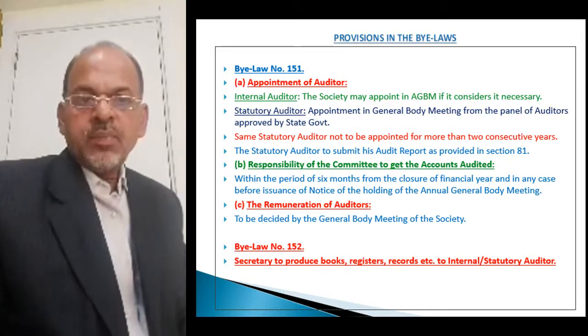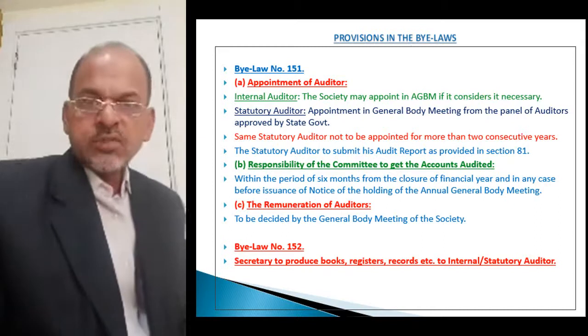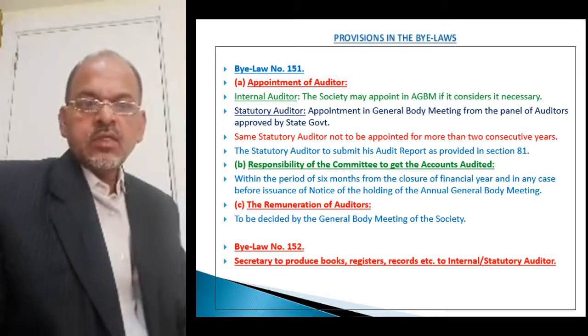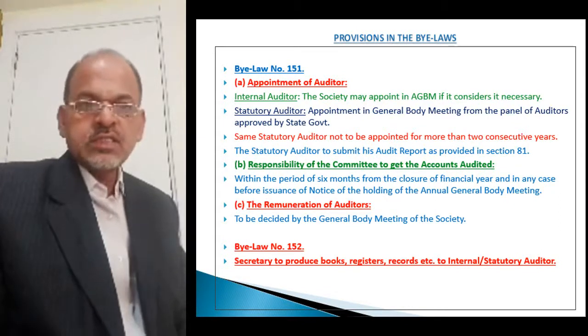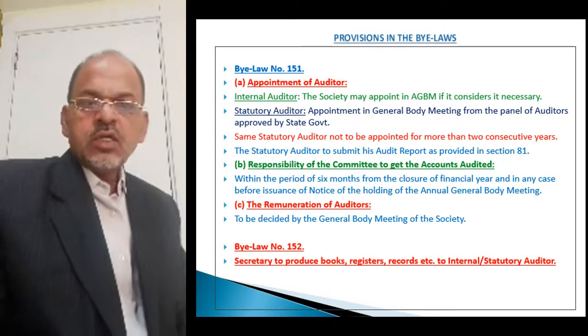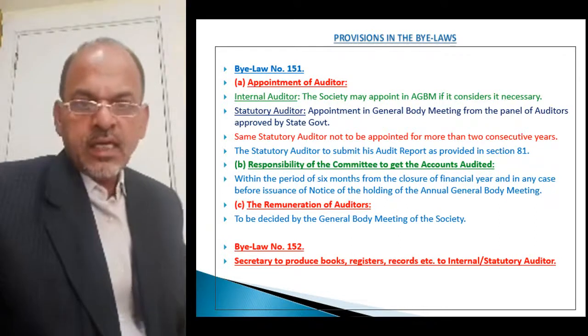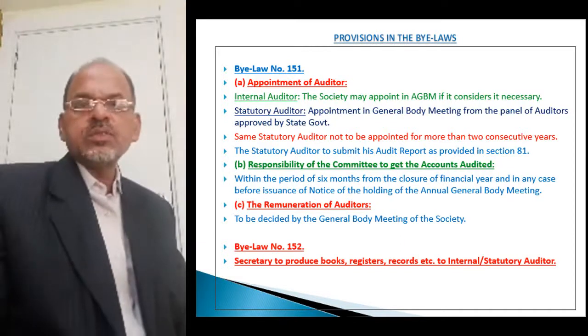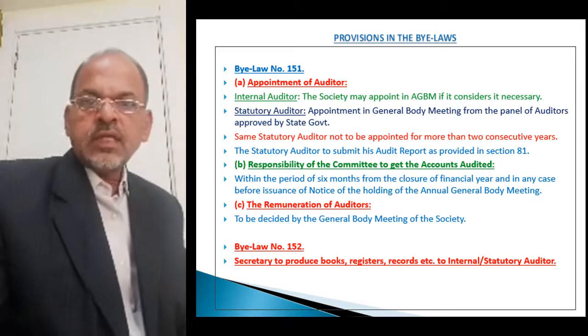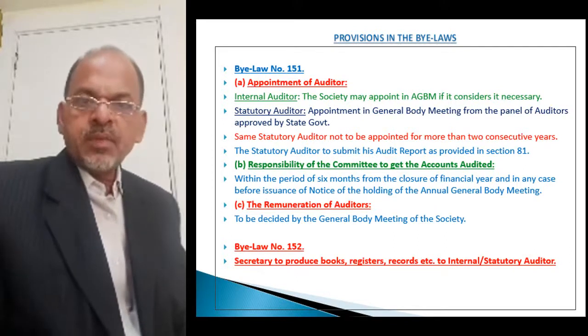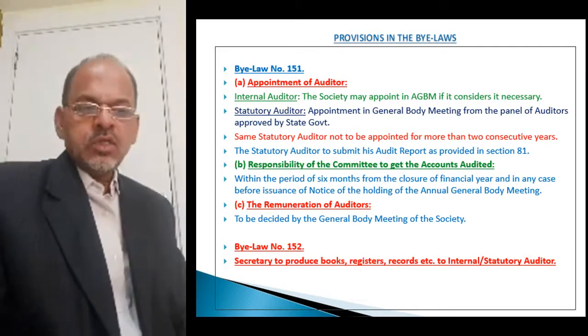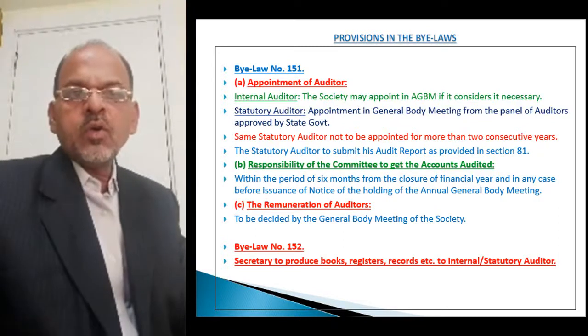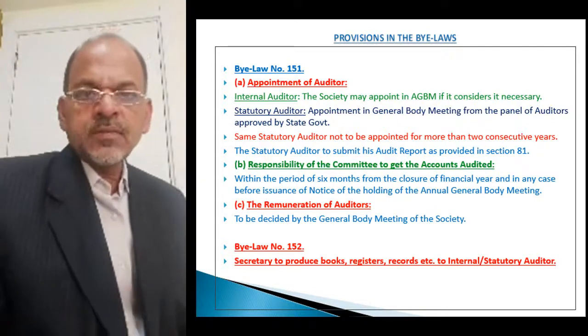Under bylaw number 152, it is the responsibility of the secretary to produce books, registers, records, etc. to the internal and statutory auditor, and on the basis of the records provided by the secretary and the information, the auditor can prepare his audit report. So this was about audit of a cooperative society.